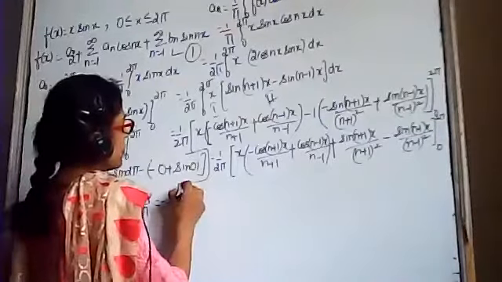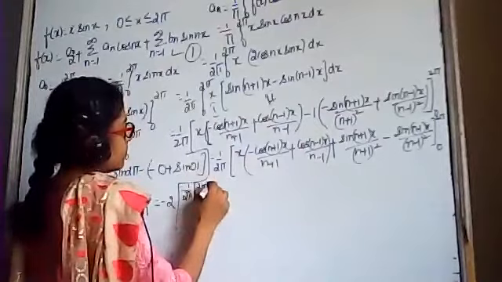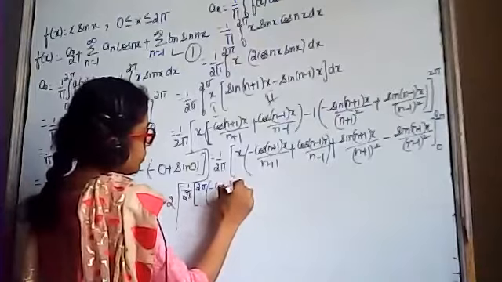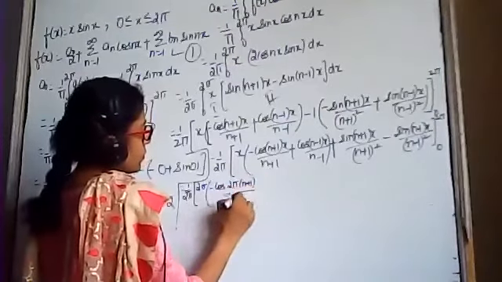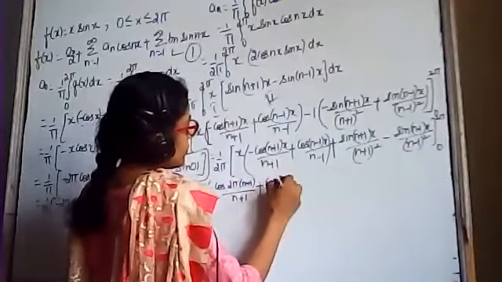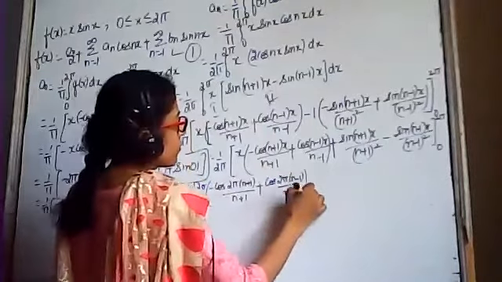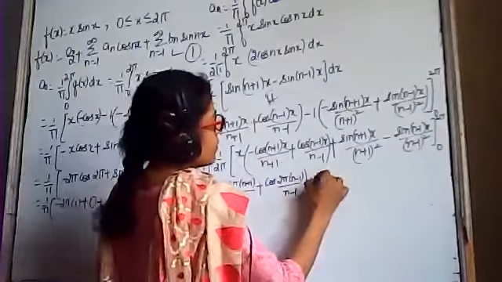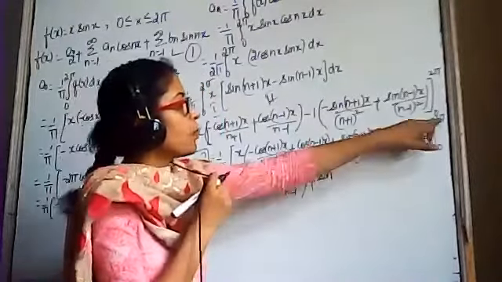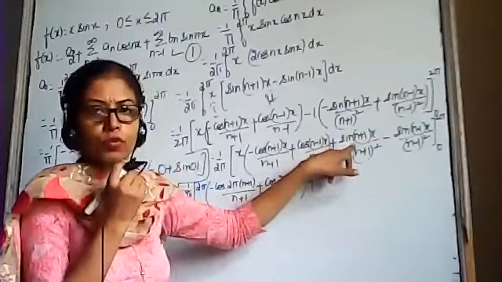This is equal to 1 upon 2 pi. Upper limit is 2 pi: minus cos of (n plus 1) upon n plus 1 plus cos of (n minus 1) upon n minus 1, plus sin of... See, when I substitute 2 pi in place of x, it will become sin of 2 pi times theta, and sin of 2 pi theta is 0.